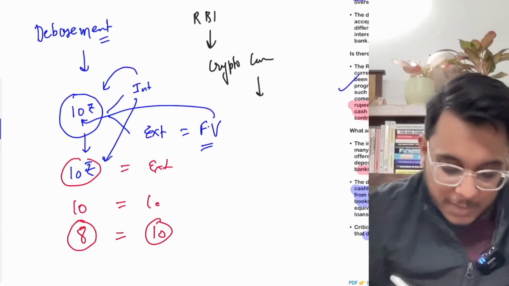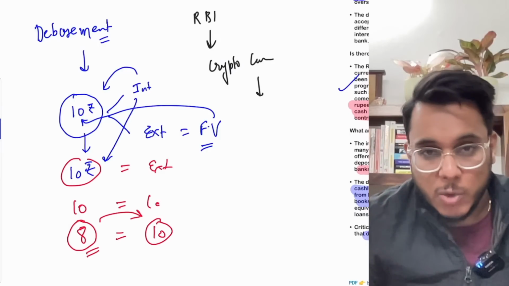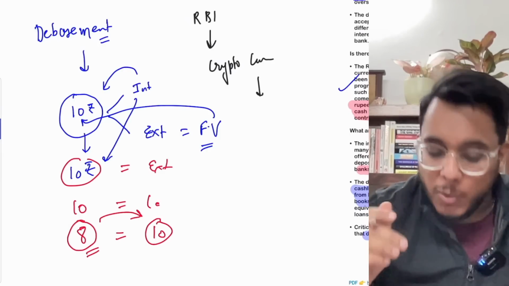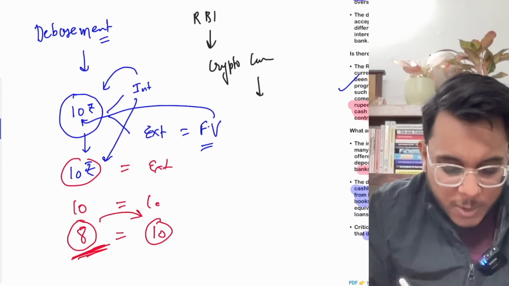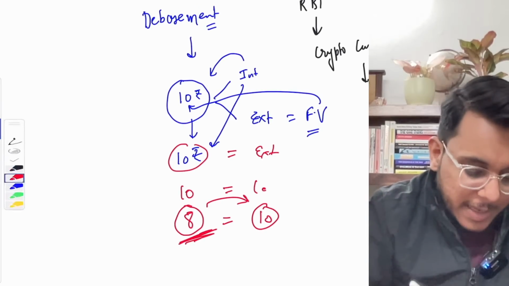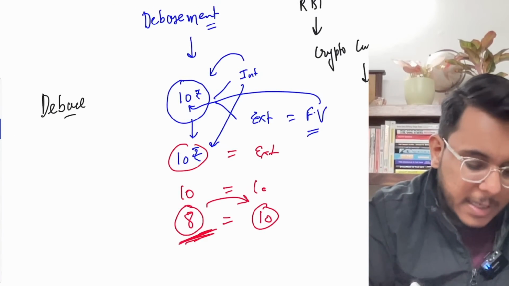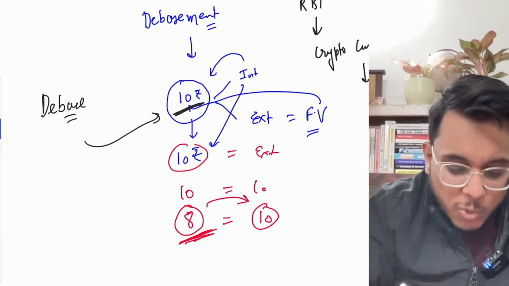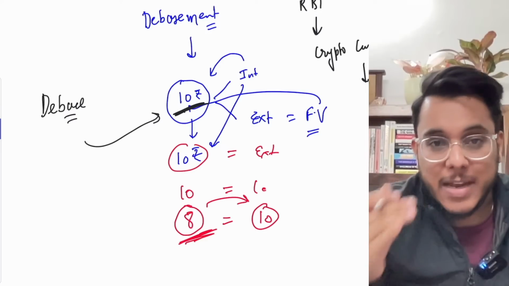So never will the intrinsic value be more than the extrinsic value. Intrinsic value can be equal to extrinsic value, or intrinsic value can be less than the extrinsic value. However, in modern economies, we find that the extrinsic value that is written is far more than the intrinsic value. Now there comes the process of debasement. What is debasement? Debasement simply means that you deliberately reduce the metal content, or reduce the intrinsic value.